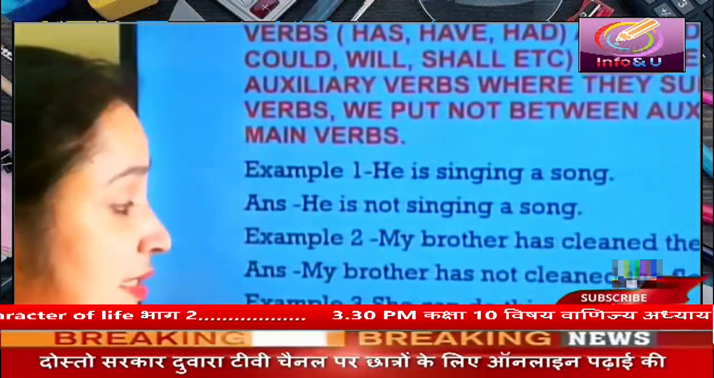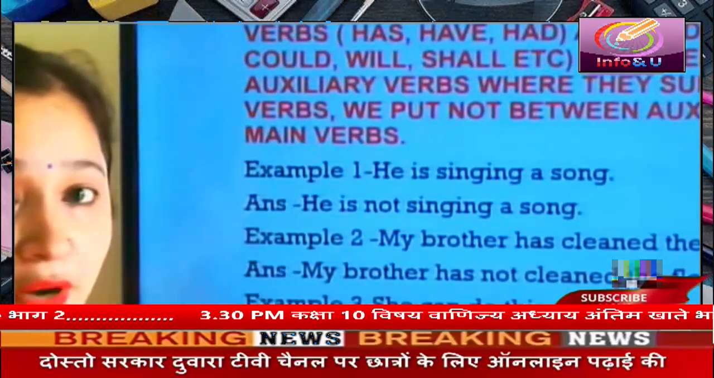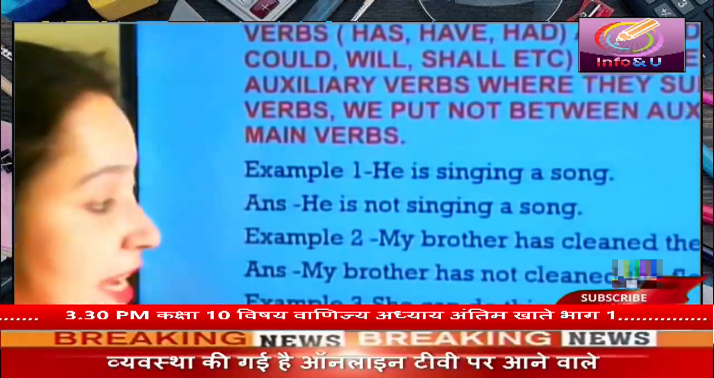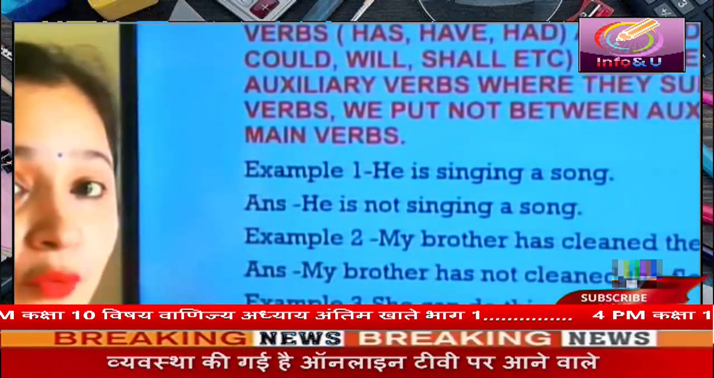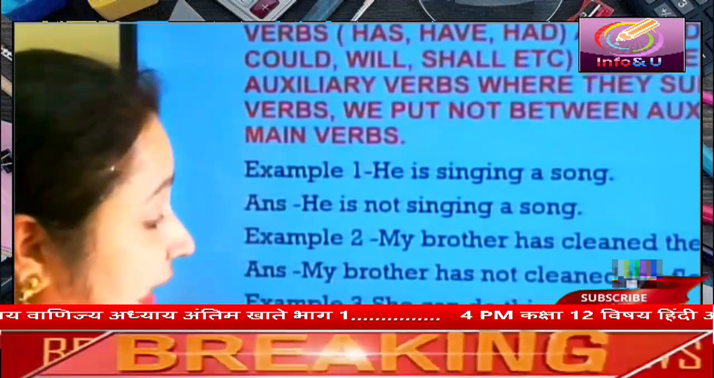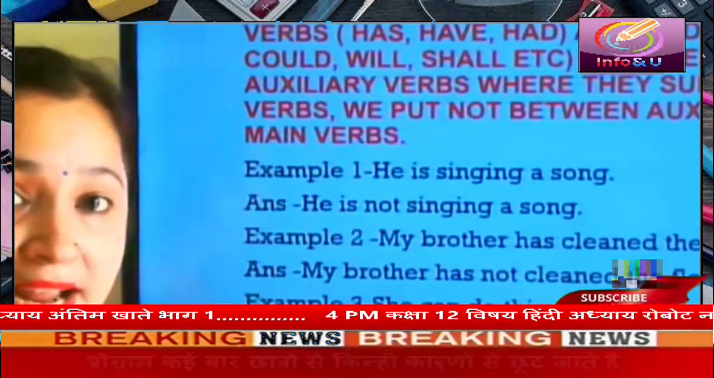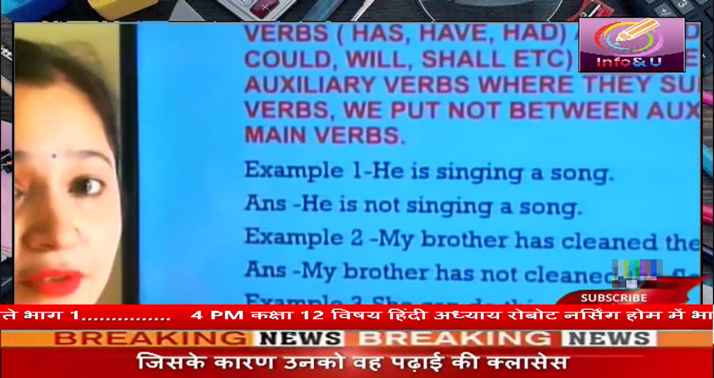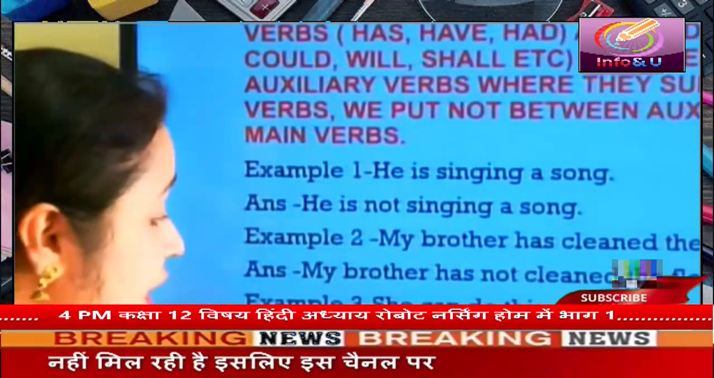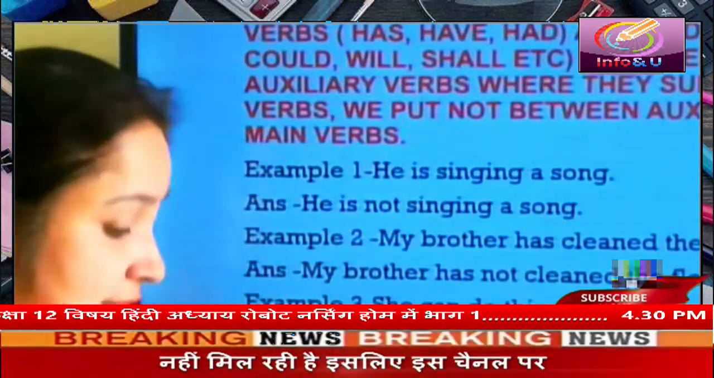She can do this. Here can is the modal verb and it is supporting the main verb do. So we will put not between can and do to make this sentence negative. So we will write, she cannot do this.